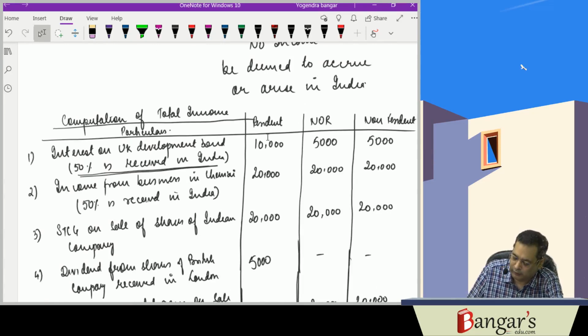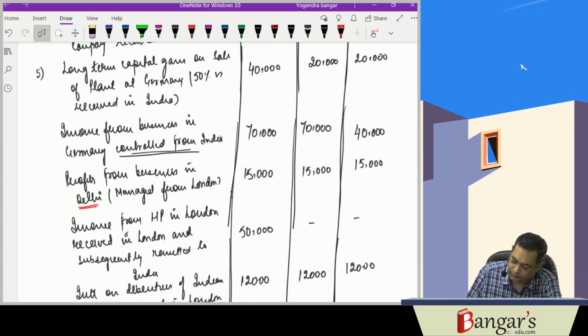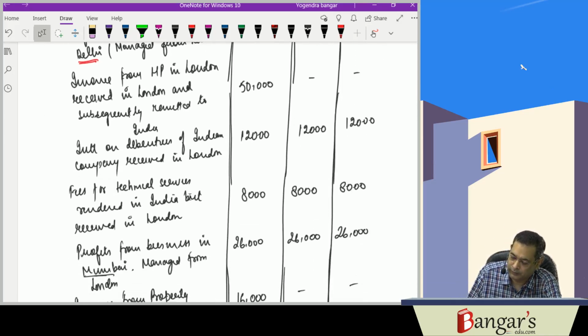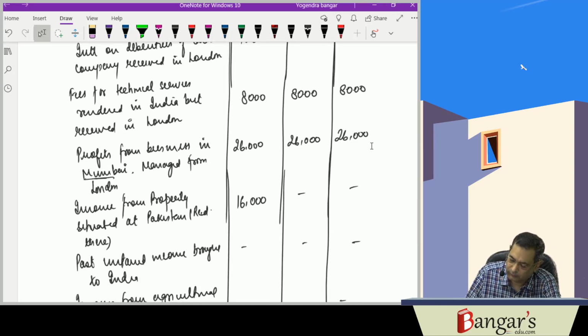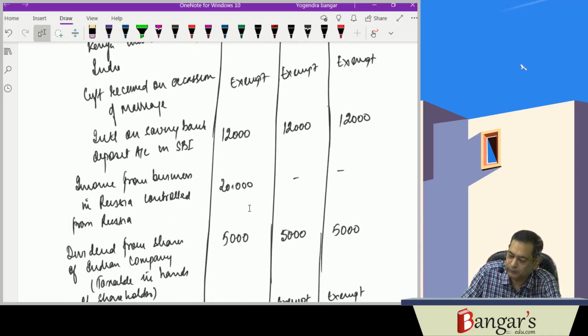So our GTI is how much? In case of a resident, 10,000 plus 20,000 plus 20,000 plus 5,000 plus 40 and 70 and 1,25,000, then 50 plus 15, 50 plus 20 plus 70,000 plus 26 plus 16 plus 23 plus 32 plus 5,000.